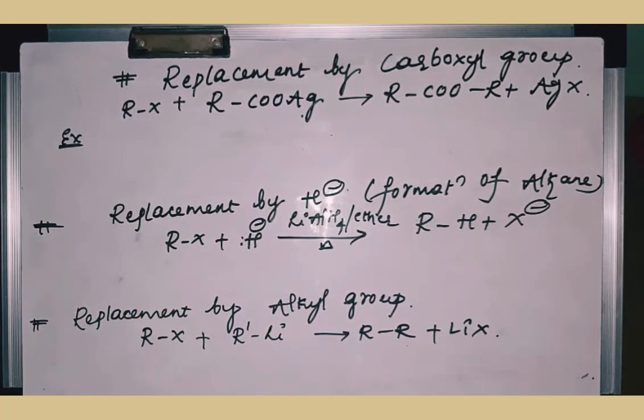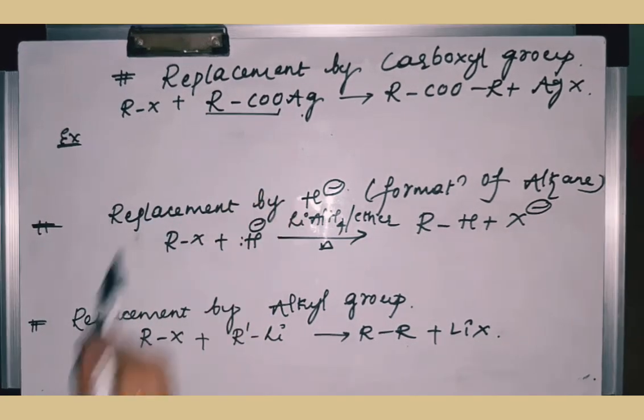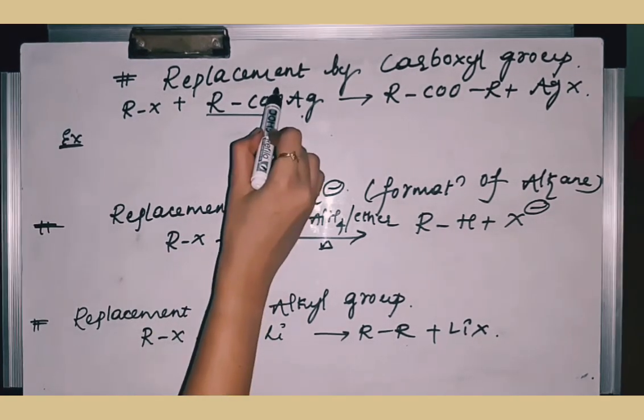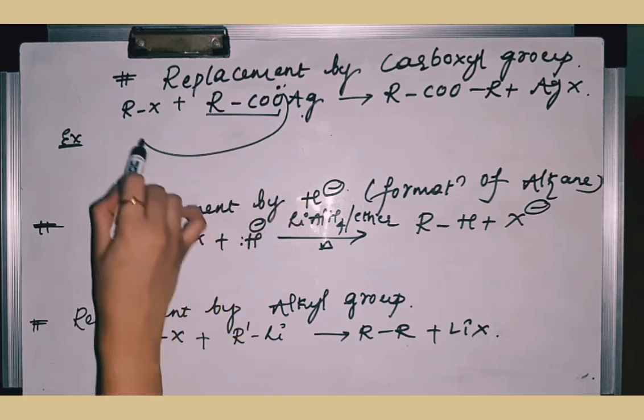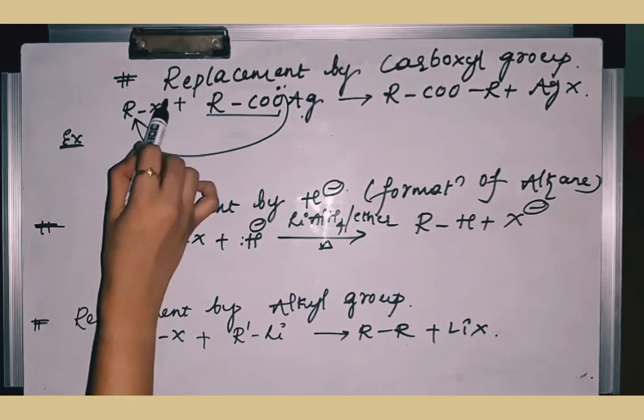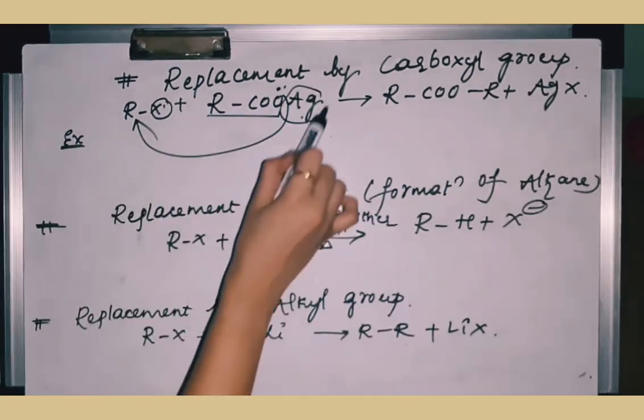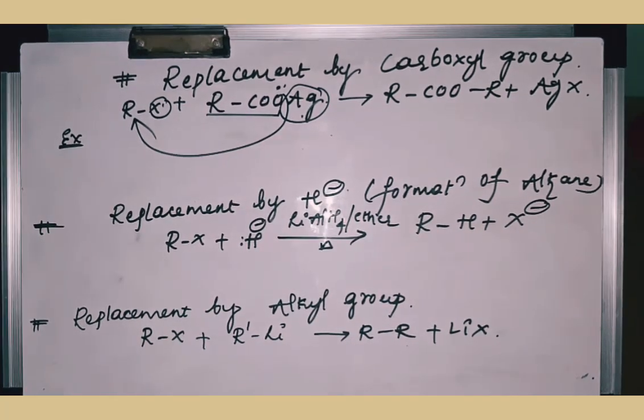So how the reaction is taking place here is, first thing is you have to identify the nucleophile in this. The nucleophile here is this. Okay, this will attack this R, and then X and silver will combine to form AgX. Okay, so we'll see what product you are going to get.